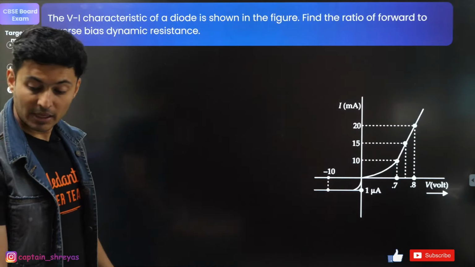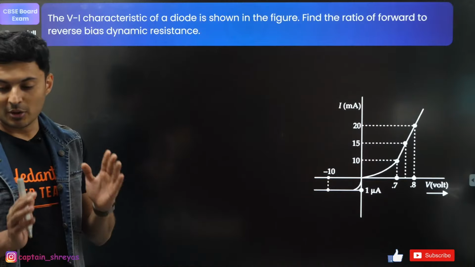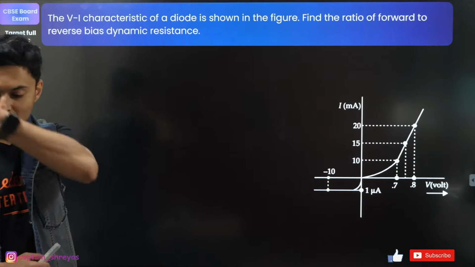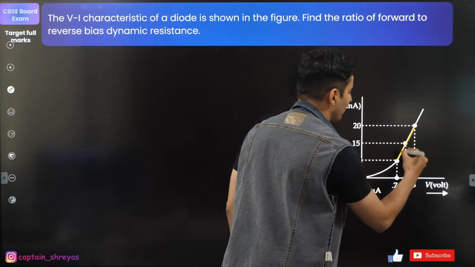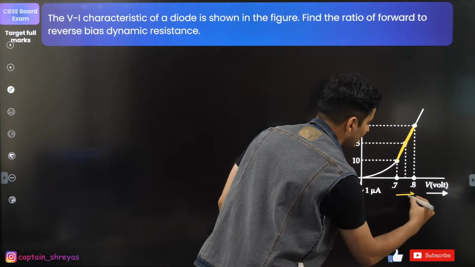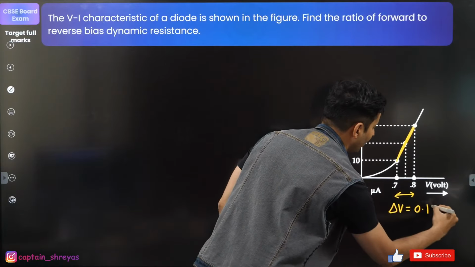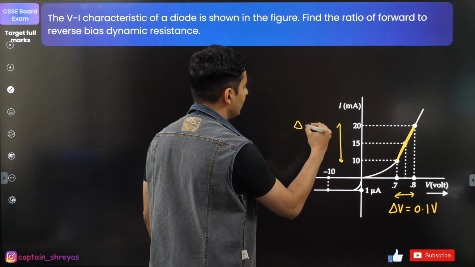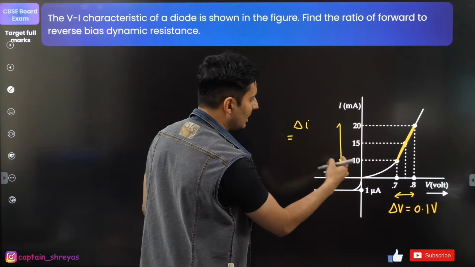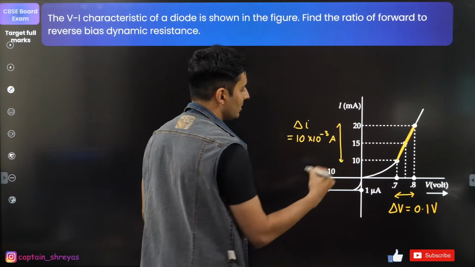Clear? So this can be a good question which will probably try to hamper your full marks ambitions, right? Great. Moving on to this one. Now in the forward bias, use this part. This much is the change in the voltage. So the change in the voltage is how much? 0.1 volt. In that same region, what is the change in the current, delta I? That is going to be 20 minus 10, which is 10 milliamperes. That means 10 to the power minus 3 amperes.